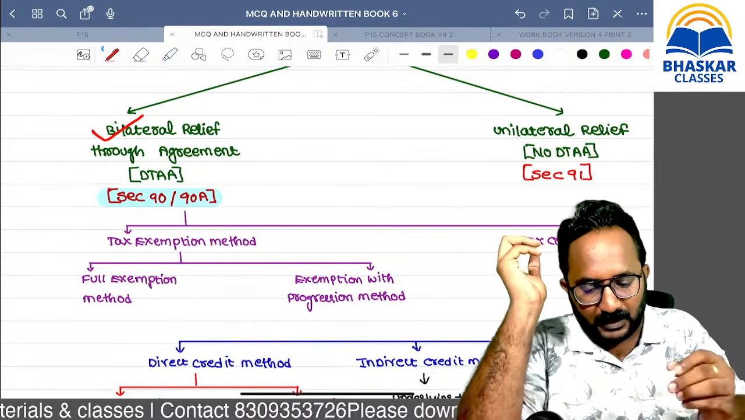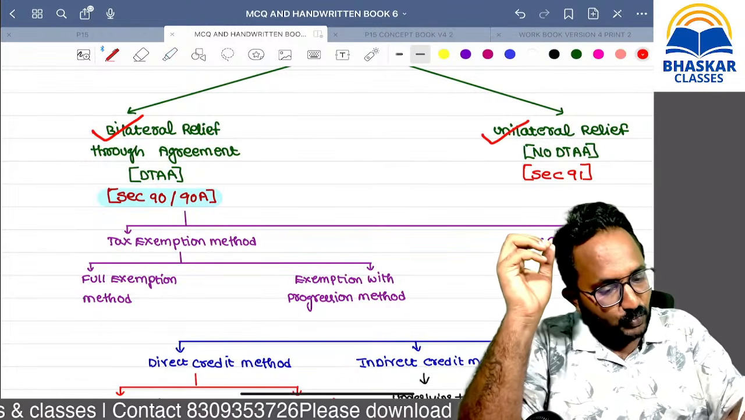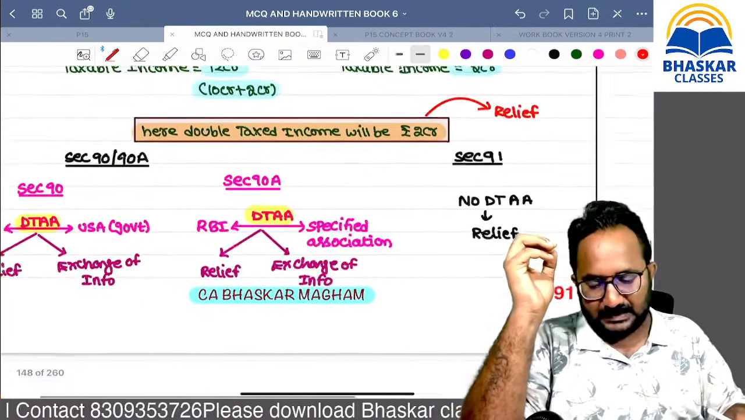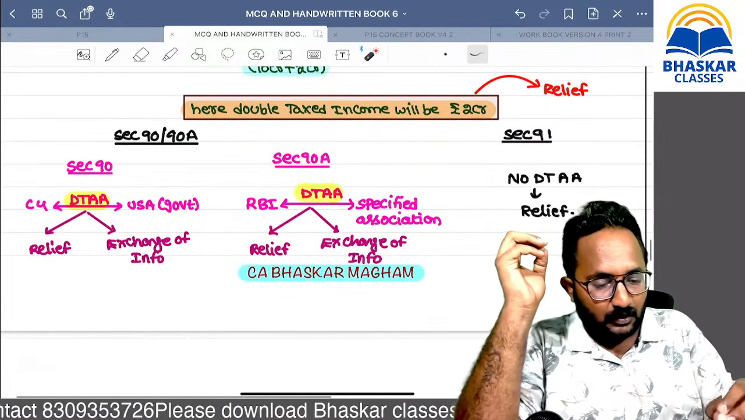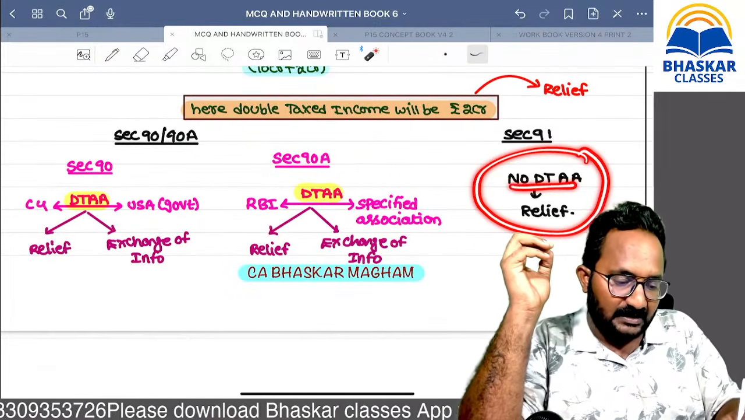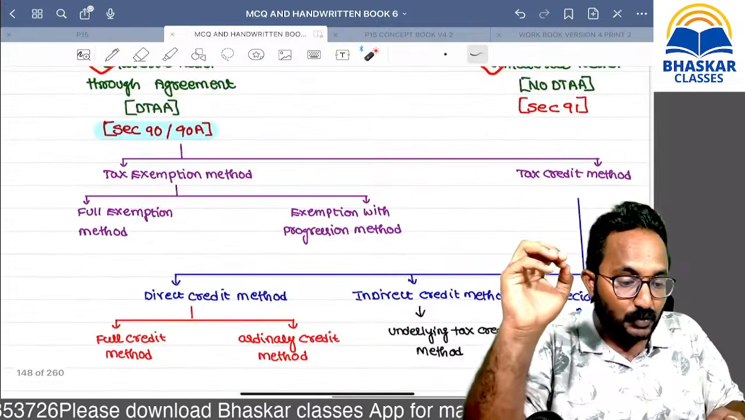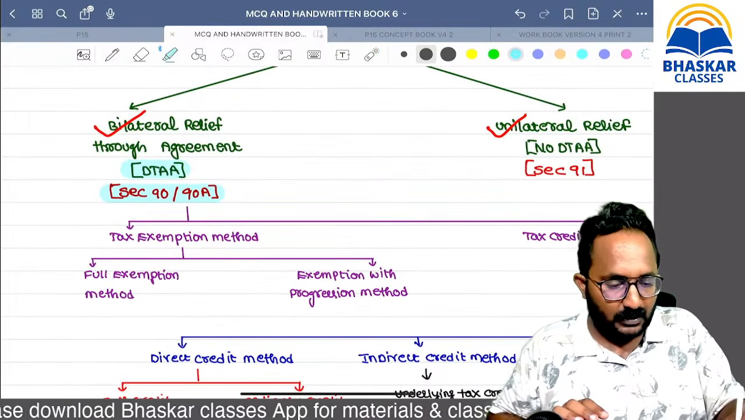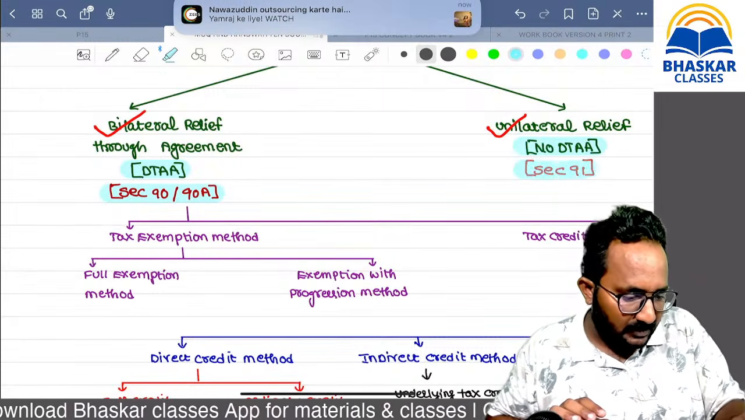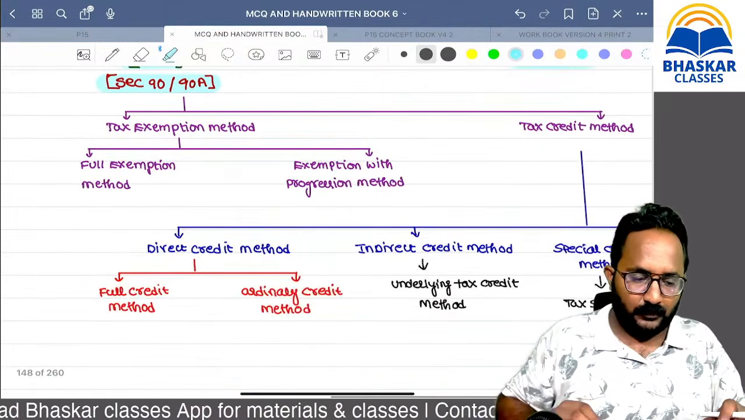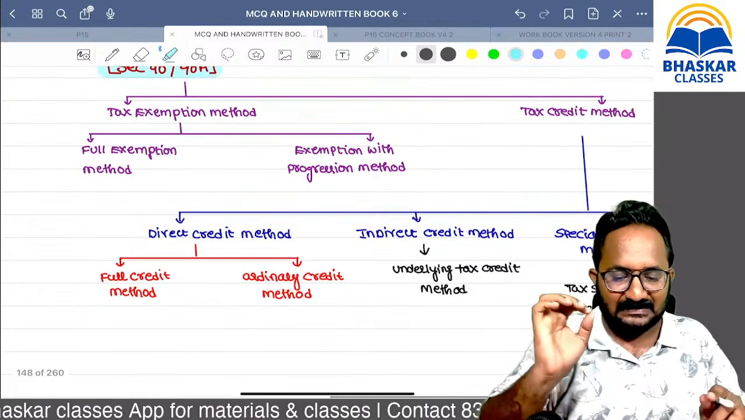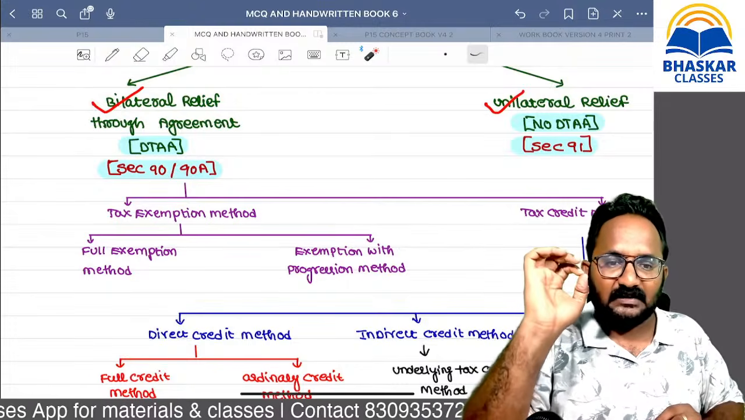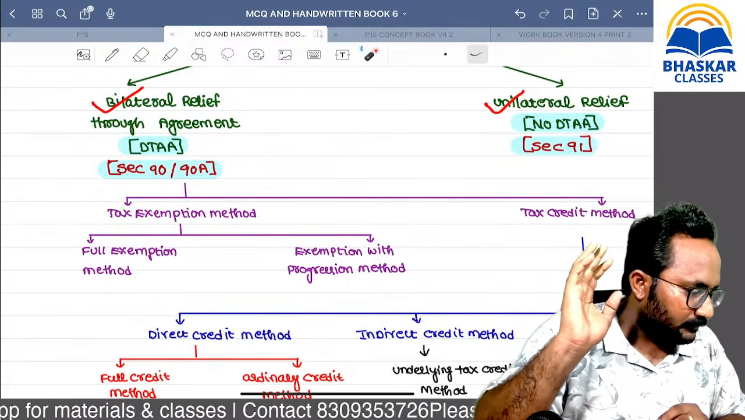On the other side, if you are verified that there is a unilateral relief, what does it mean? If there is no DTAA, then from our Indian government side only we are going to provide the relief. That is why it is called unilateral, single-side relief. So this is DTAA and no DTAA, section 91. Now, first for 1 hour we can concentrate on the bilateral relief.